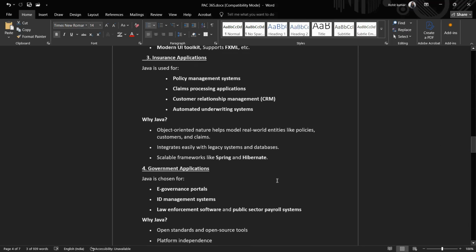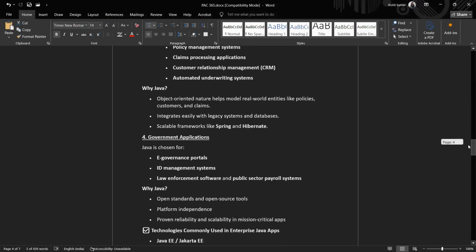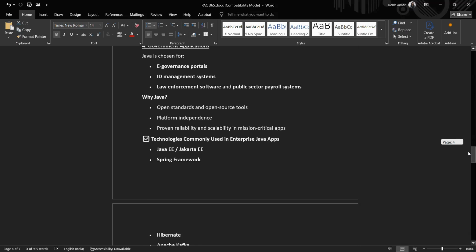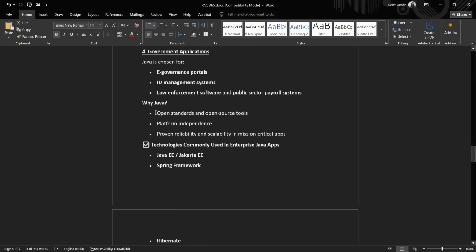It integrates easily with legacy systems and databases. It has a wide variety of databases and large databases. Scalable frameworks: it has very big frameworks, and a large number of frameworks are there, like Spring and Hibernate, which finally come into these applications. Now government applications also. Java has found its position in government applications because of its security and other high-performing applications, like e-government portals, ID management systems, law, etc.